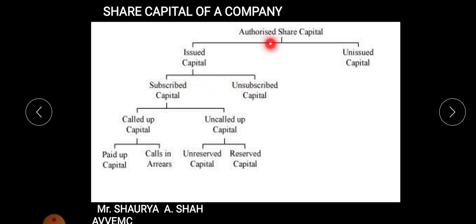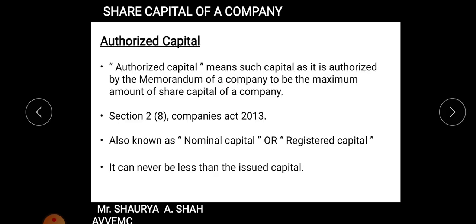First of all, we'll start with authorized capital, students. Now what do you mean by authorized capital? You all must be aware regarding the concept of it. Why the term authorized capital is given. First of all, authorized capital can also be said as nominal capital or registered capital. What is it all about? Authorized capital, students, means such a capital as it is authorized by the memorandum of the company to be the maximum amount of share capital of a company. As the name itself says, why it is authorized capital? Because it is authorized by the memorandum of the company.